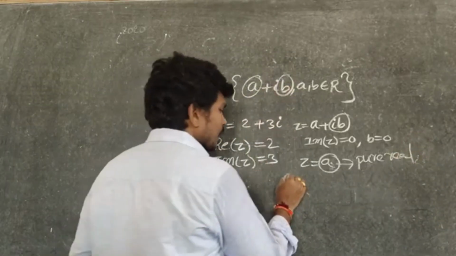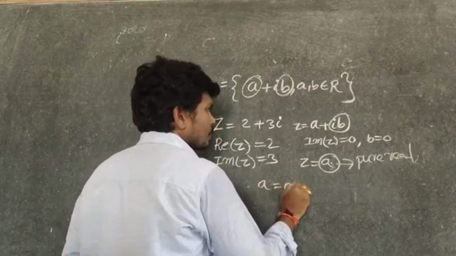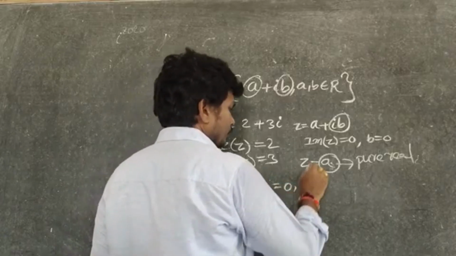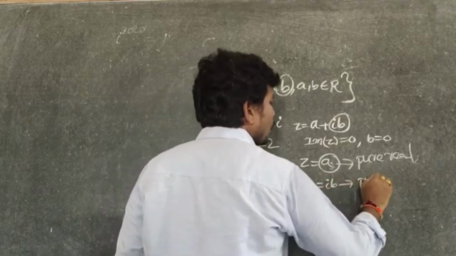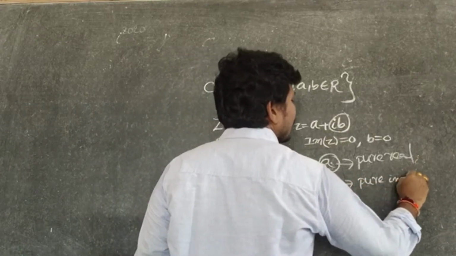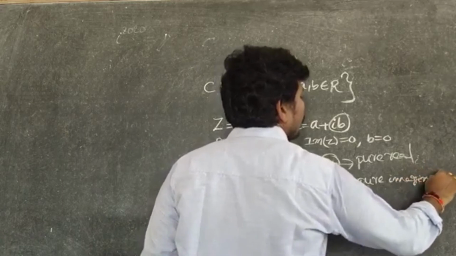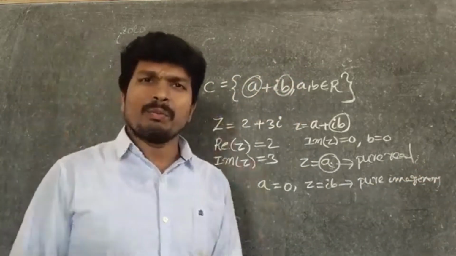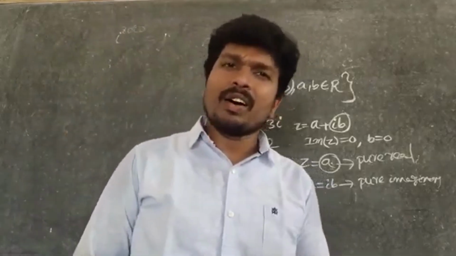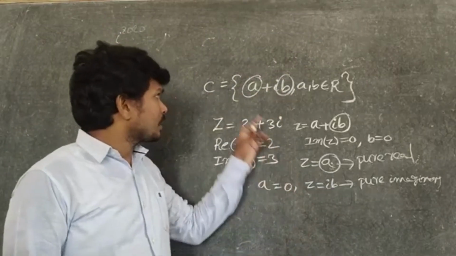If the real part is 0, that means a equal to 0, now the z value is ib. This is called pure imaginary. But one thing you must remember, then everything automatically will come.